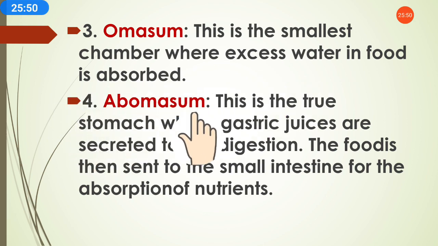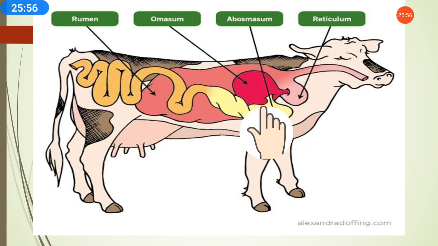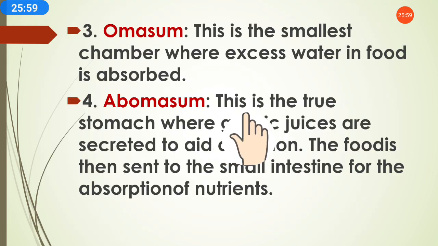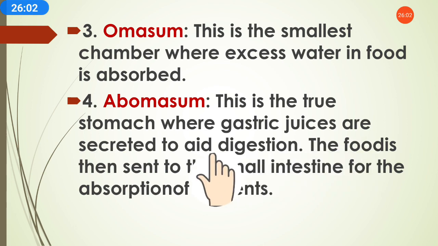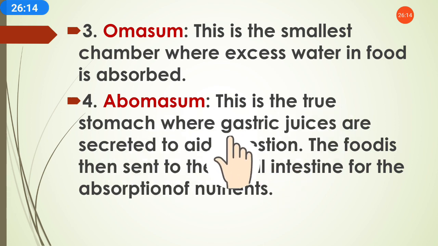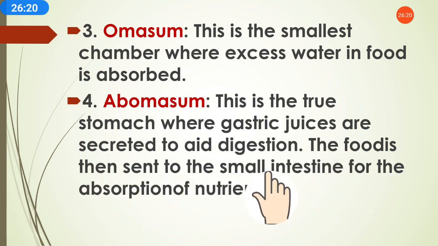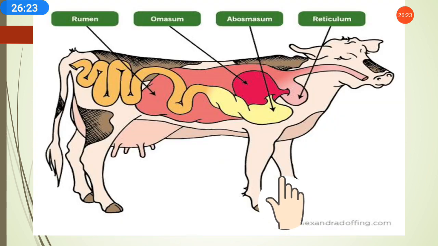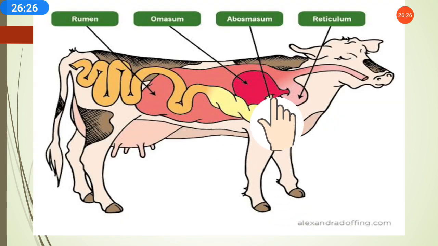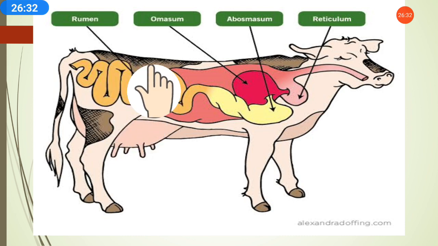Then the fourth part is the abomasum, this yellow part. This is the true stomach where gastric juices are secreted to aid digestion. Means for absorption and for the digestion process, gastric juices are important. So the abomasum is the stomach part where gastric juices are produced. Then the food is sent to the small intestine for the absorption of nutrients. That food passes from here to the small intestine to get digested.